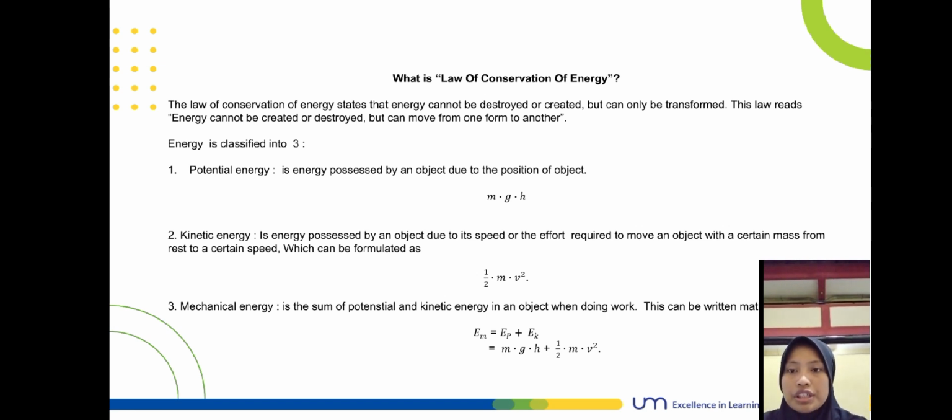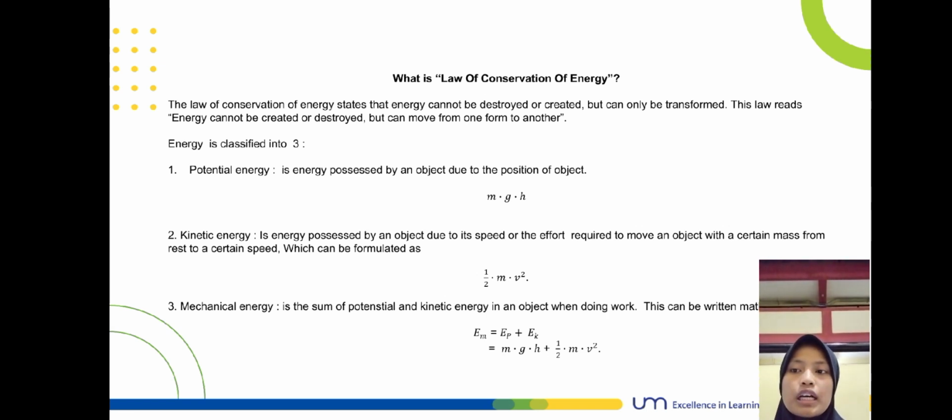So the relationship here shows that when an object falls, its potential energy is not lost but changes into kinetic energy.